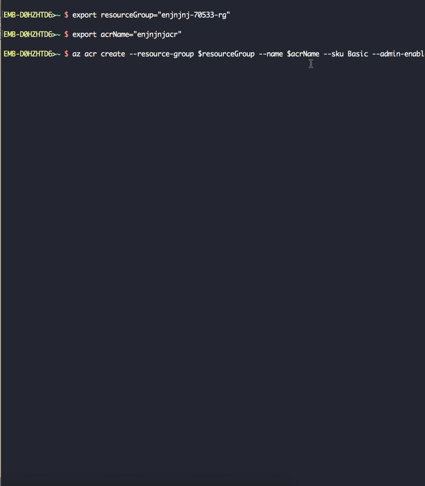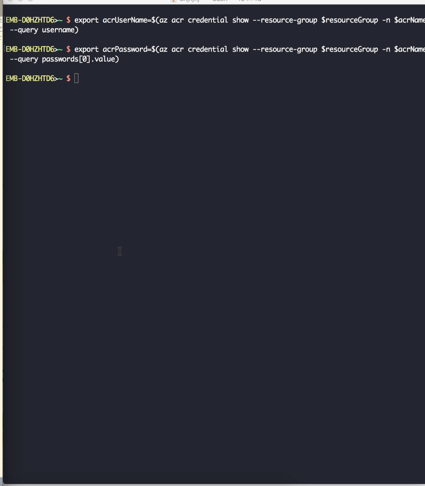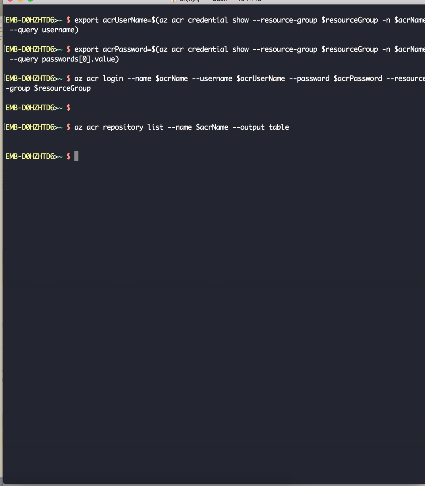Now that we have created a container registry, we have to log in. So we will use the az acr login command, and we will specify the username and the password. And of course, if you have multiple container registries, you can specify the name. If you don't, by default it's going to take one. So you see, login has been successful. Right now there is no image on that registry, so we will now push an image. Let's see whether I have one.